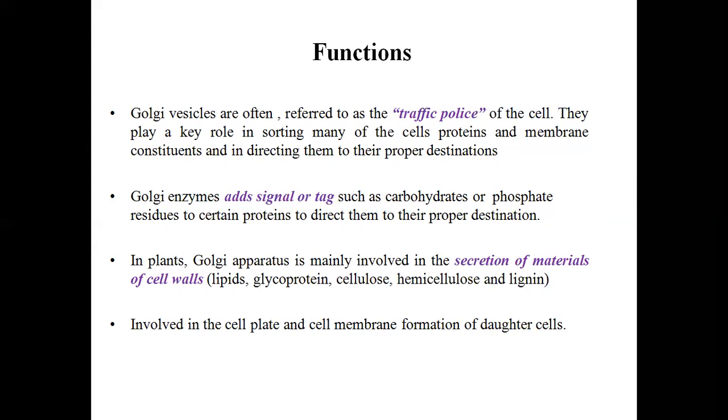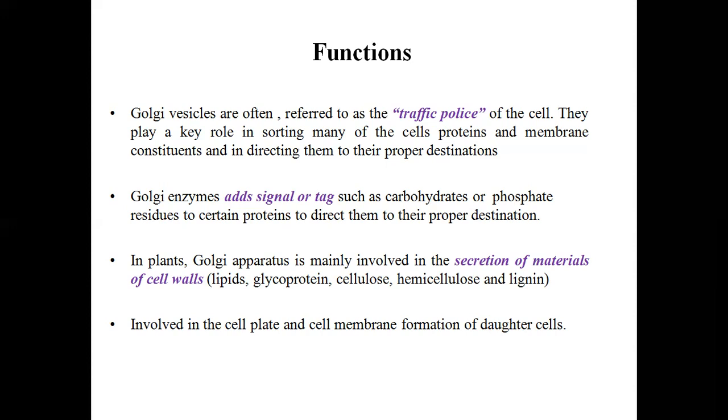In plants, the Golgi apparatus is mainly involved in the secretion of cell wall materials, that is lipids, glycoproteins, cellulose, hemicellulose, and lignin.